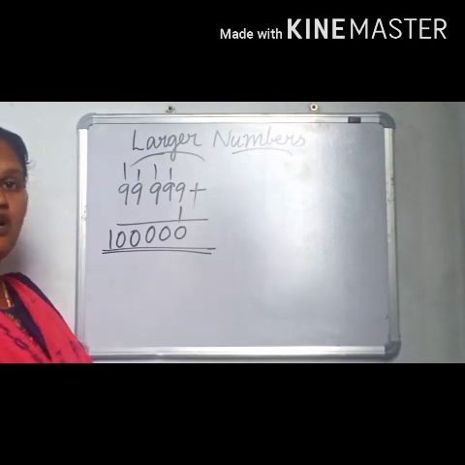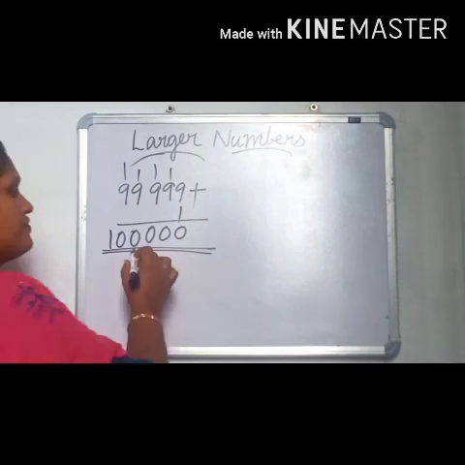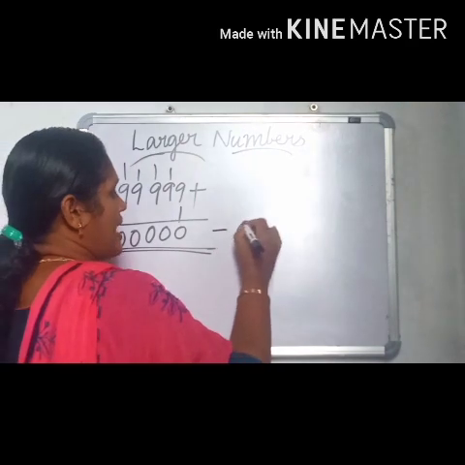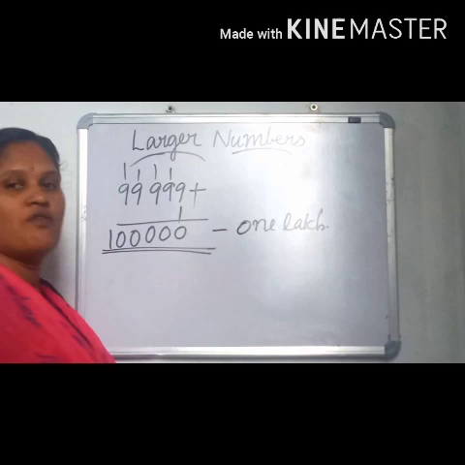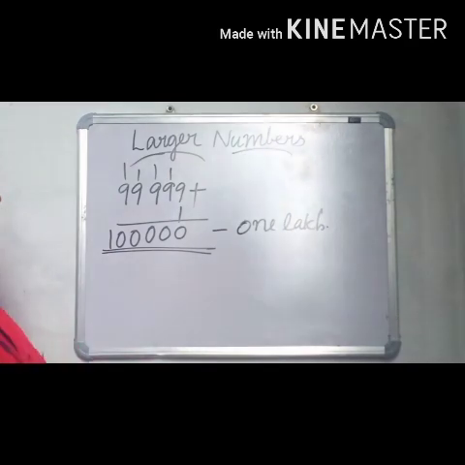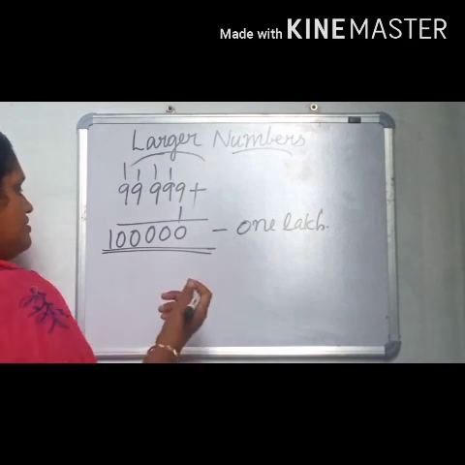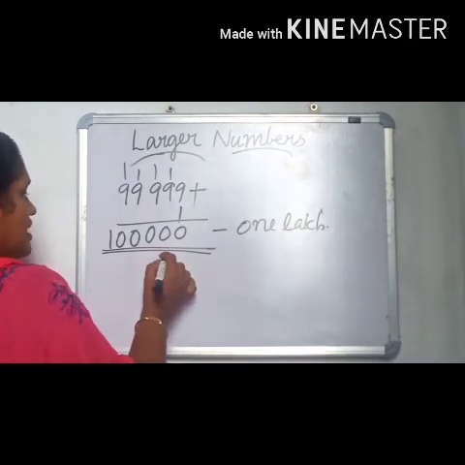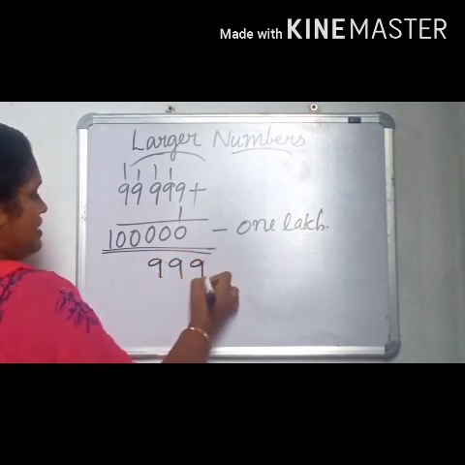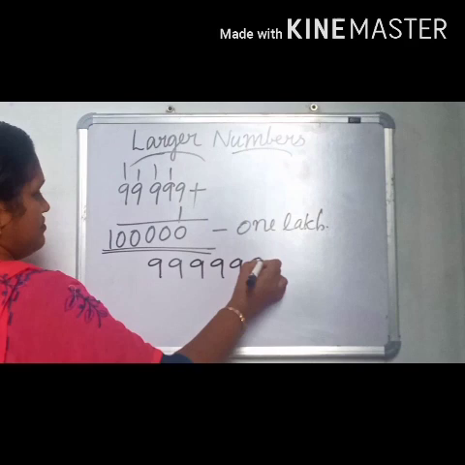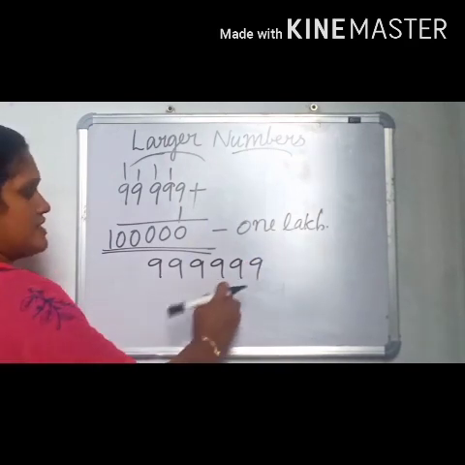So, this is the smallest 6-digit number. The number name of this is 1 lakh. 1 lakh. Clear? Next is, which is the greatest 6-digit number? It is 9, 6 nines. Clear? So what is the number name of this number?